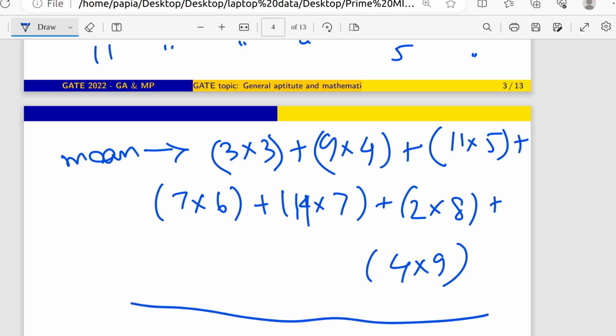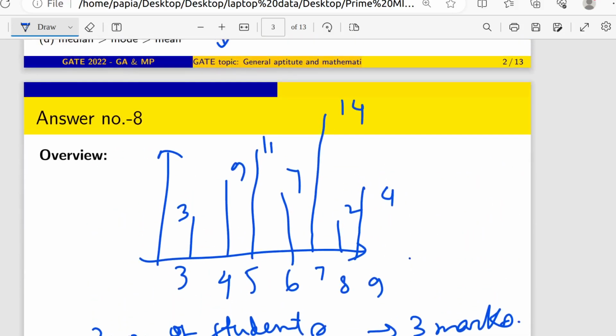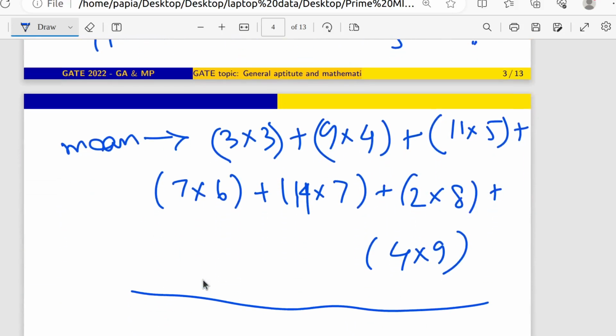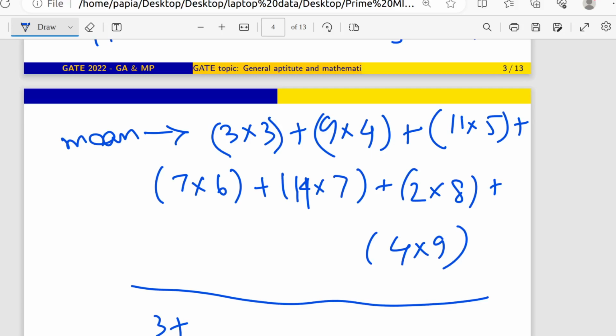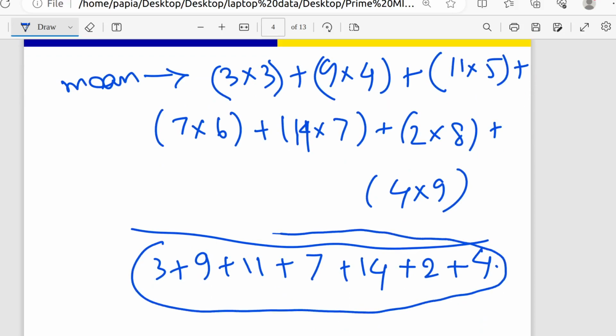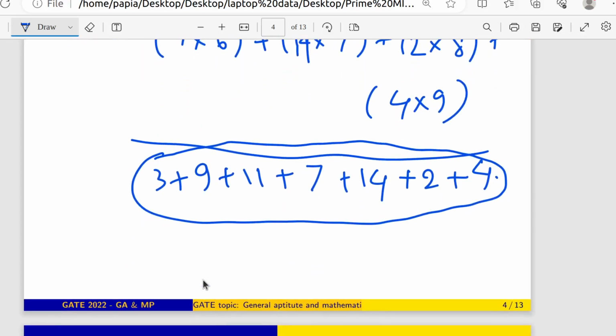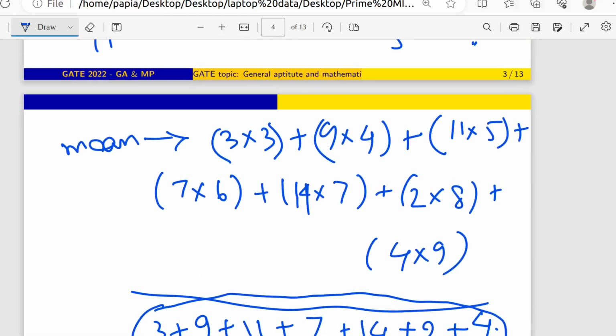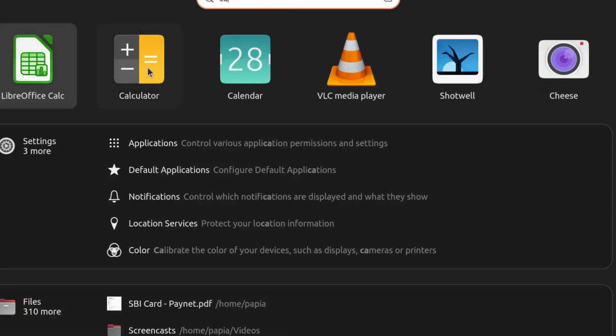So how many students are here? The number of students is nothing but 3 plus 9 plus 11 plus 7 plus 14 plus 2 plus 4. So that much number of students are present, and we are just going to divide the total marks by that. I think I have already calculated it, but I am just going to calculate here also.